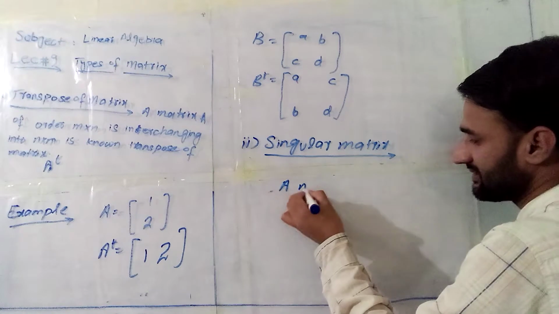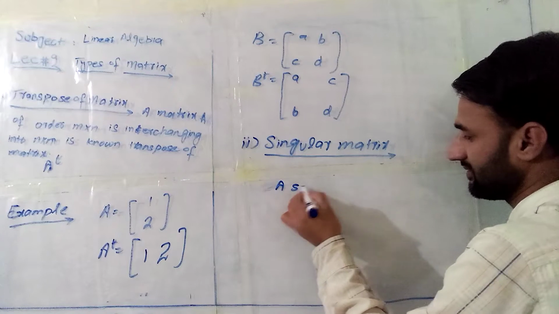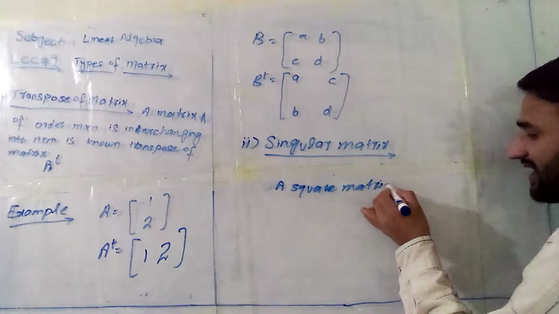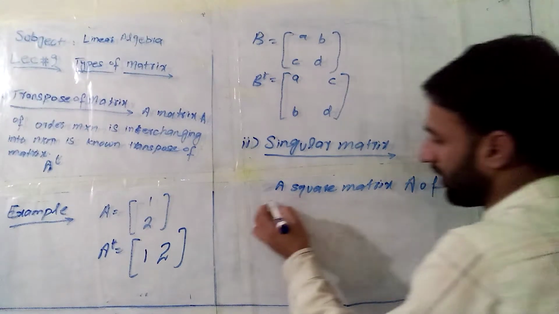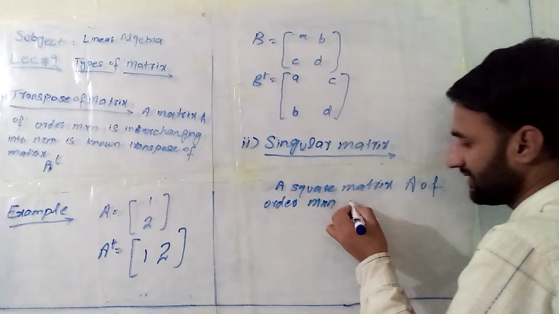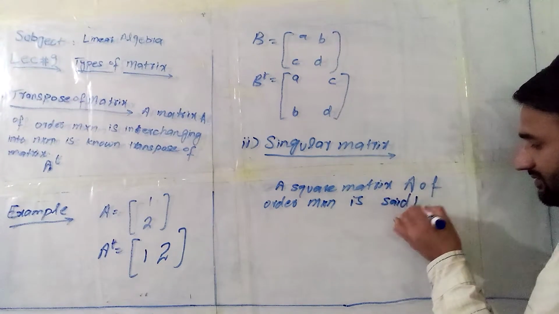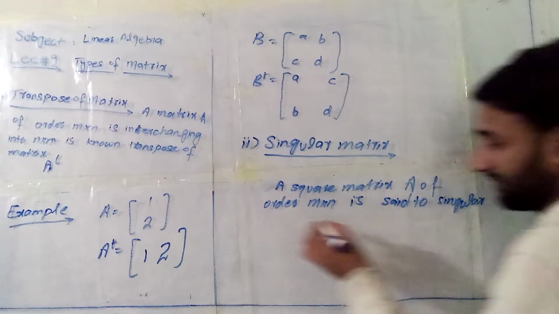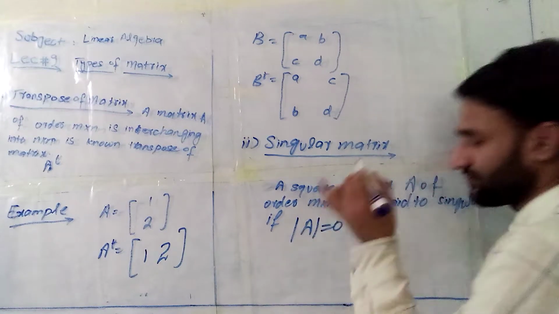A square matrix A of order n cross n is said to be singular if the determinant of A is equal to 0.